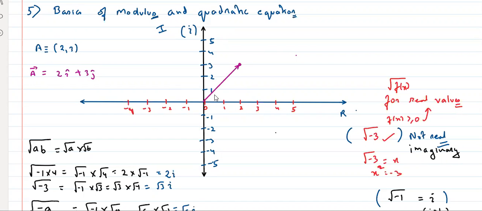This is just 2. Plus, what is this? What is the distance on the y-axis? Everyone, tell me, what is this? 3i. Very good, Snigdha. Correct, Shrutika. 3i.